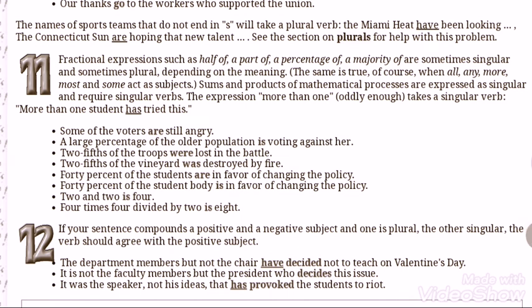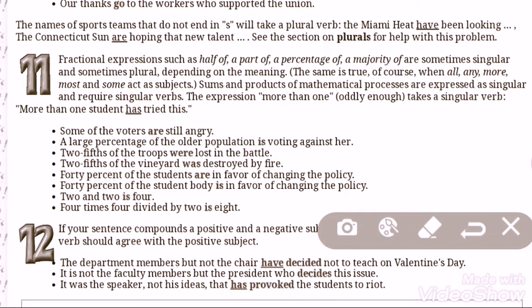Rule number 11. Fractional expressions such as a half of, a part of, a percentage of, a majority of are sometimes singular and sometimes plural, depending on the meaning. When they will be singular, when they will mean plural, it depends on meaning.